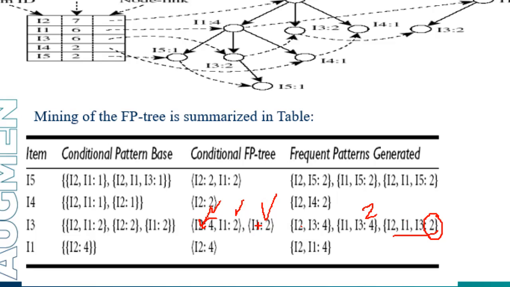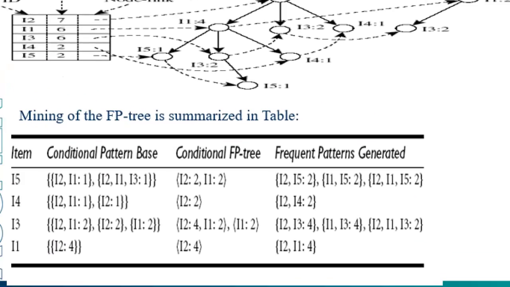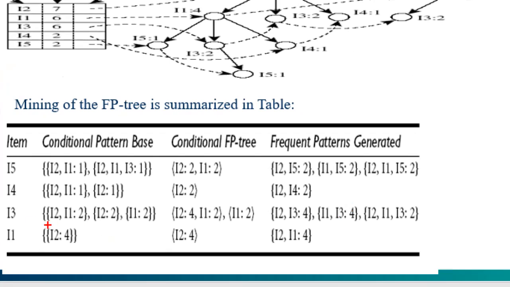Now we are having another I1, 2. So now what will happen? We are having I1, I3 already there. 2 plus 2 equal to 4. Here I am combining, so in this way I am attaching the frequent patterns like this. I2 equal to 2, I1 equal to 2. So I2 occurs 4 times. I1, I'm keeping as 2, and this I1 is separate because this is the right and right subtree. I'm not combining it here.